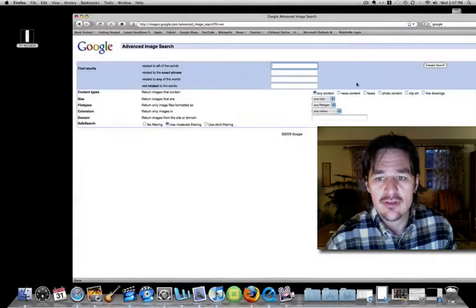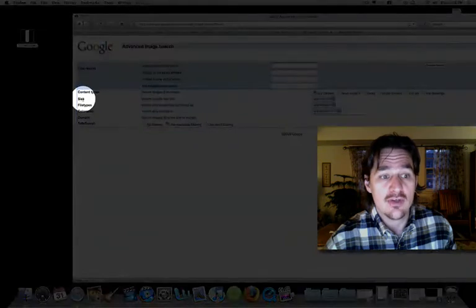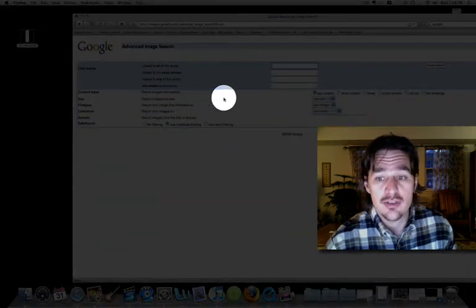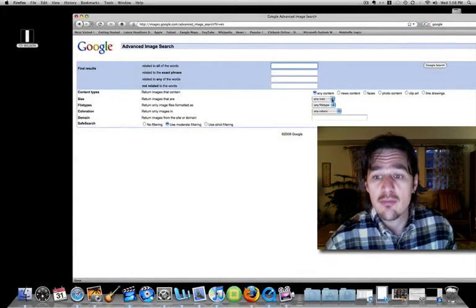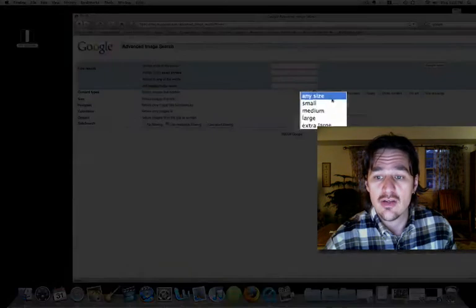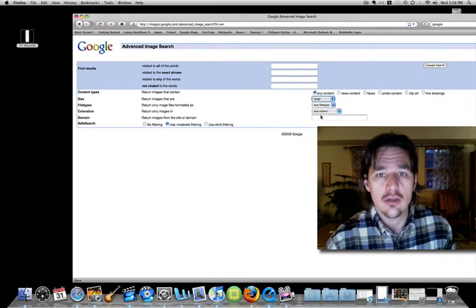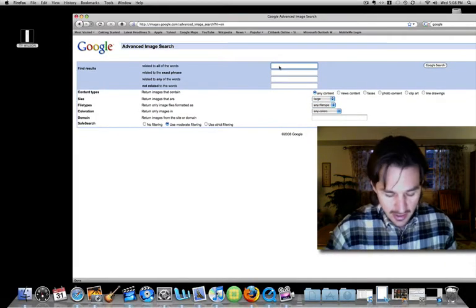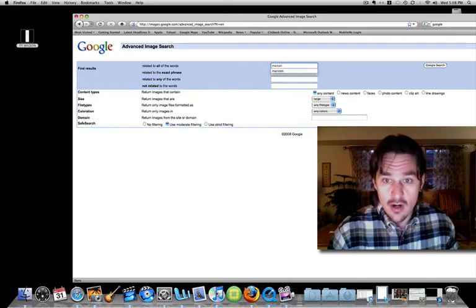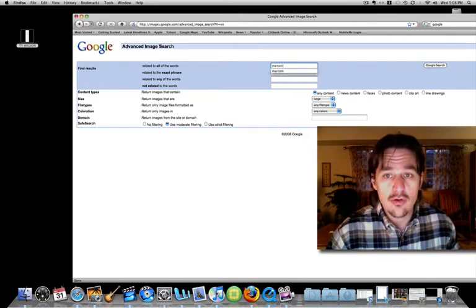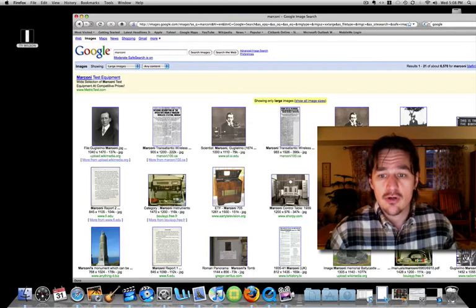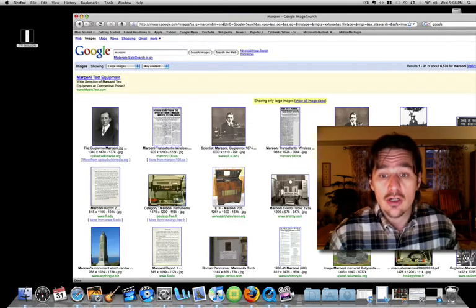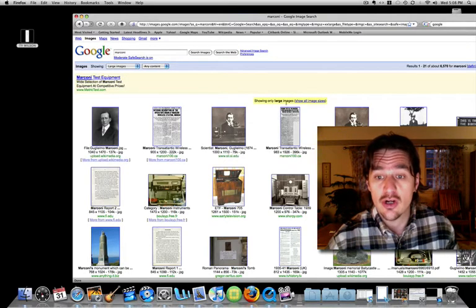Always do that first, and then once there, you're going to go find where it says size over here, and it says return images that are. You go to this drop down menu. You don't want any size. You're going to click on that. You're going to go down to large and click on that. You want only large pictures. Go up to the related words and type in what you're searching for. So I'm going to go ahead and search for Marconi. Pretend like we're doing that Marconi bio. Here are all my large images, and it says showing only large images.